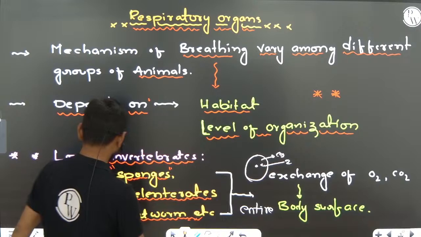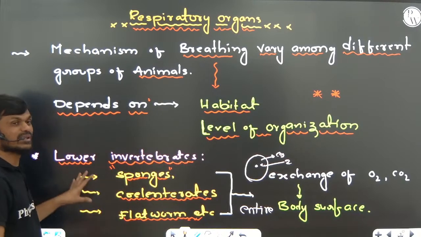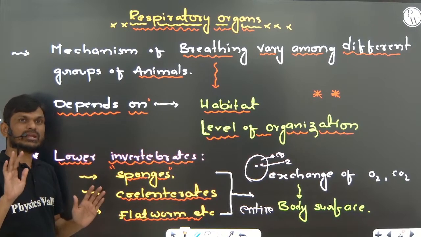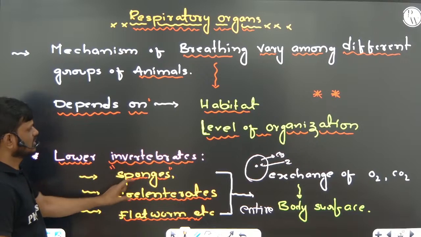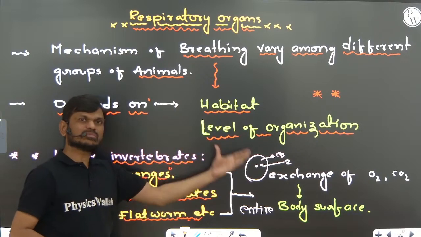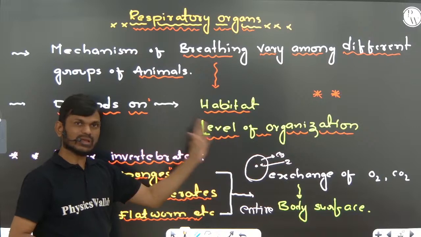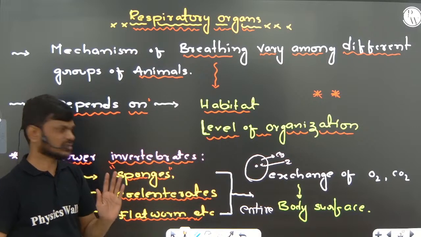Very, very important, right? So in these animals there are no specific respiratory organs, only the body surface helps in the exchange of the gases, oxygen and carbon dioxide. Very important.